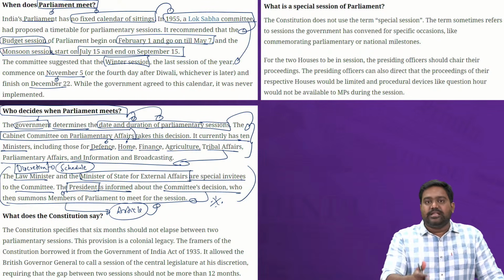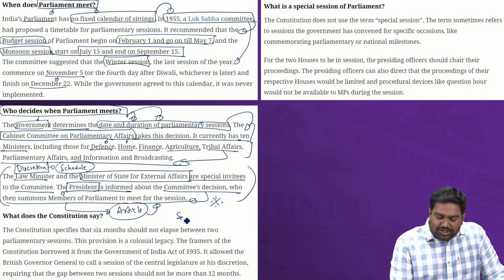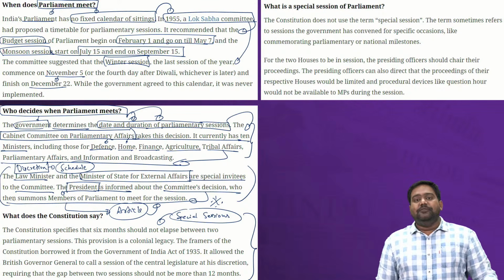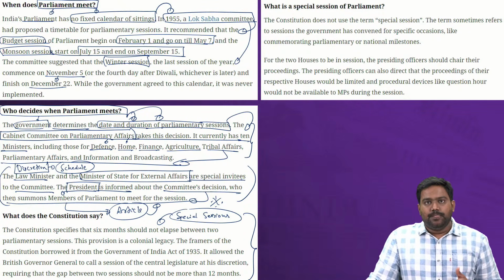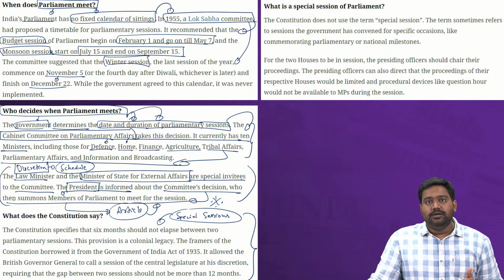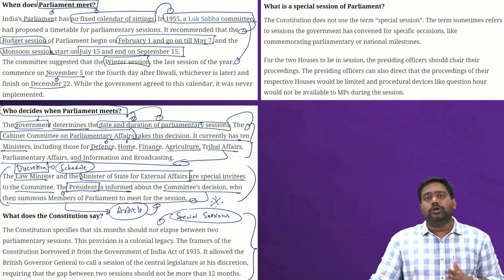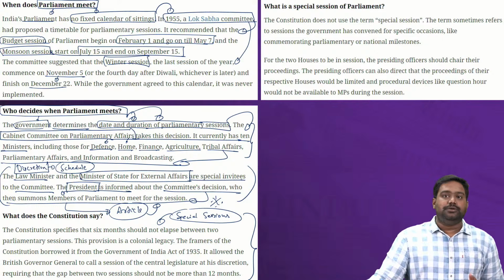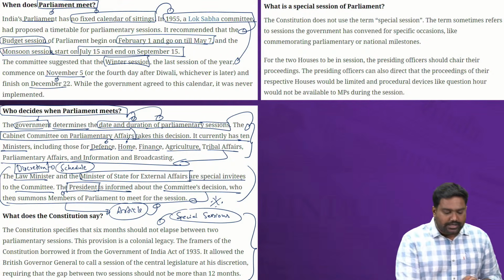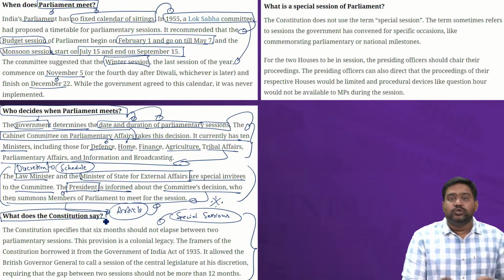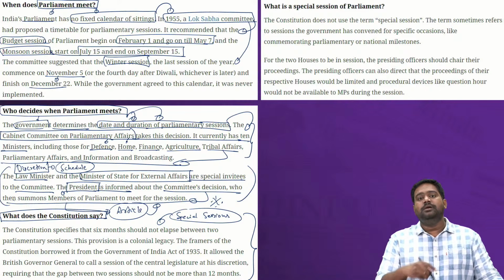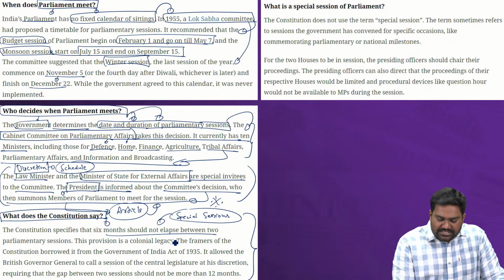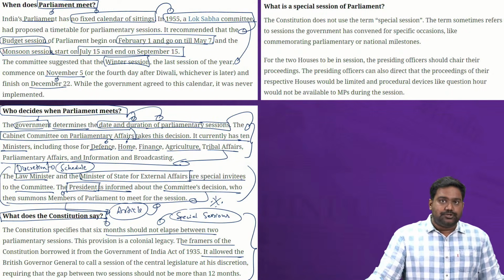Apart from these regular sessions, apart from the budget, monsoon and winter session, special sittings can also be called, special sessions can also be called in a similar manner. If any important issue has to be discussed, or if a milestone has to be marked, if key legislations have to be brought in which requires urgent intervention, then the government has the authority to recommend to the President to summon the House for a special session, and accordingly the President will call for the session.